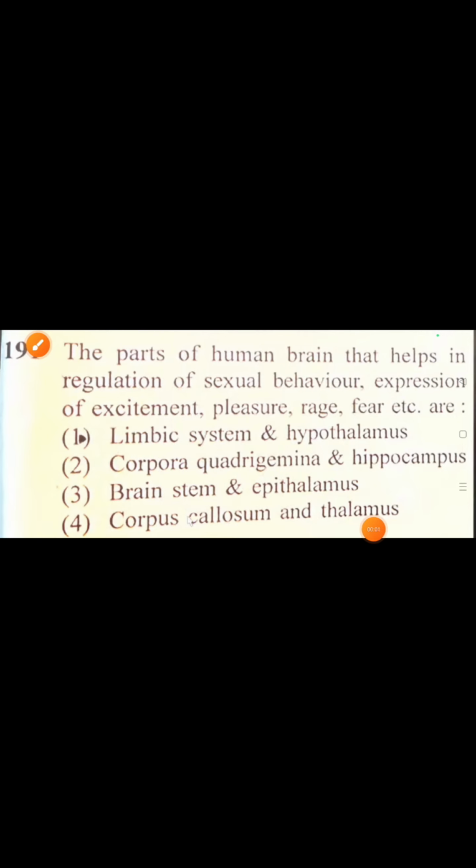The parts of the human brain that help in regulation of sexual behavior, expression of excitement, pleasure, rage, fear, etc., are the limbic system and hypothalamus. Correct. Option 1 is correct.